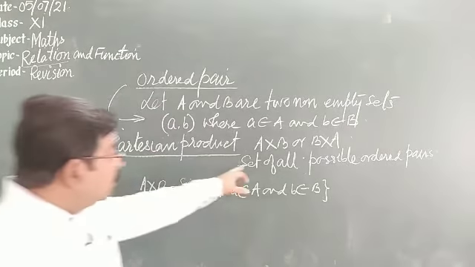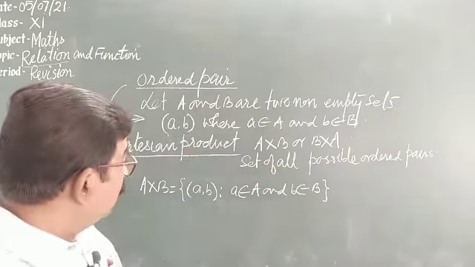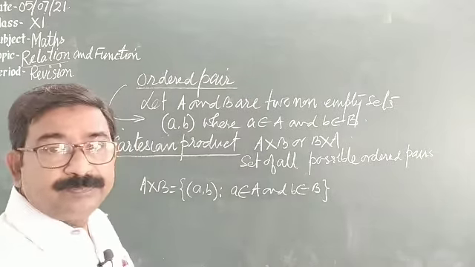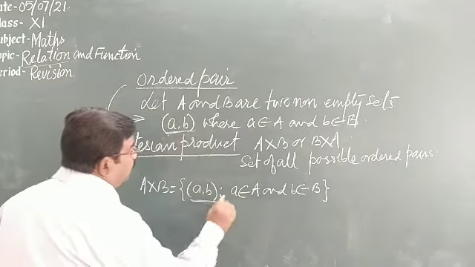So what I had told, the set of all possible ordered pairs is called the Cartesian product.